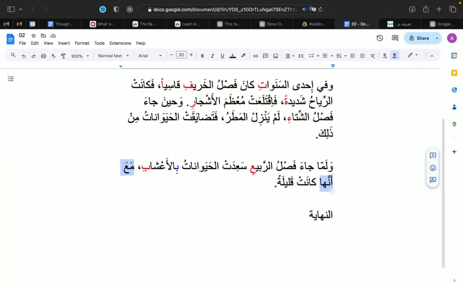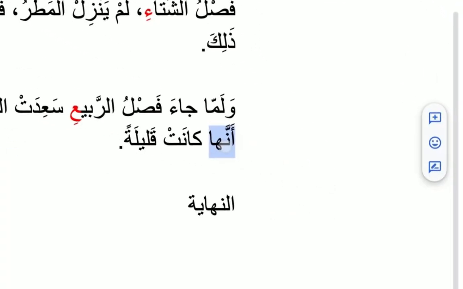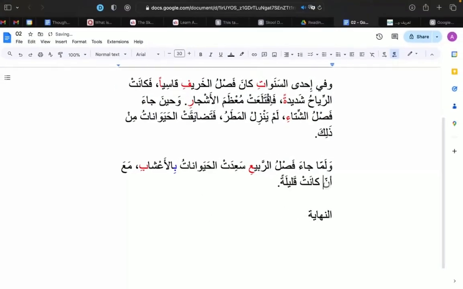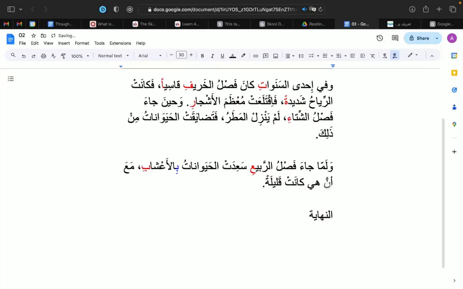And أنها is basically أن هي كانت. It's a conjoinment of the both. أنها means أن هي. So أن هي كانت قليلة, مع أن هي كانت قليلة. But together, مع أن, "with that, it was little," or "although it was little."